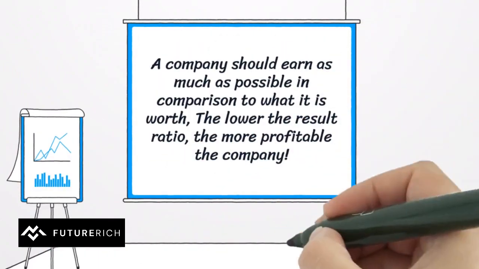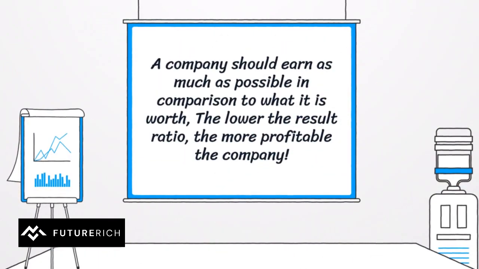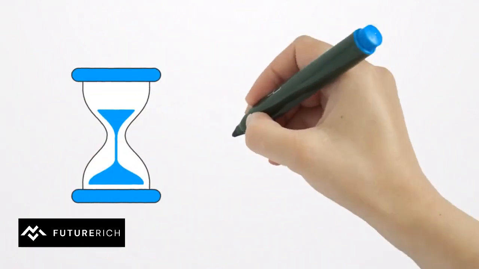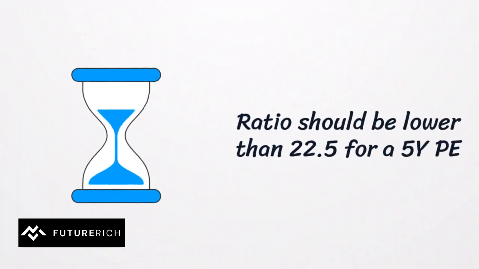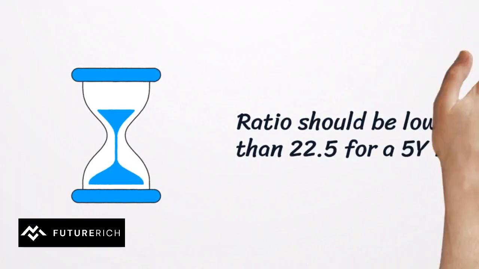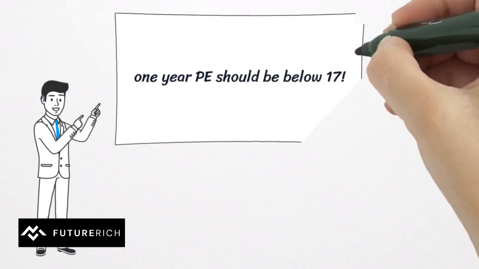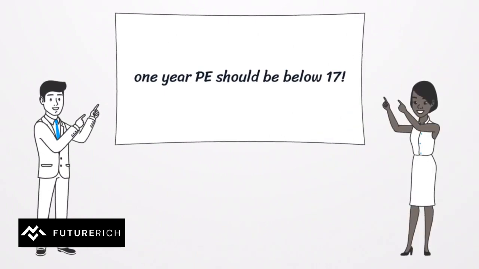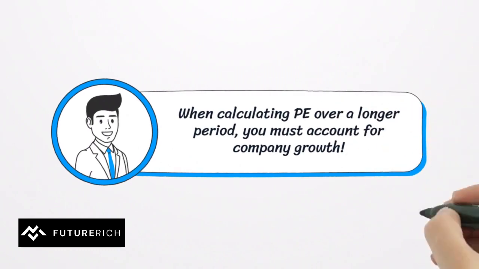Well, in simple words, as an investor you want your company to earn as much as possible in comparison to what they are worth. Therefore, when you divide the company's market cap by their profit, the lower the ratio you get, the more profitable the company. On average, a ratio below 22.5 is considered good for a 5-year margin, while for a 1-year PE the ratio should be below 17. This is because when calculating a 5-year PE ratio, we want to account for growth of the company.